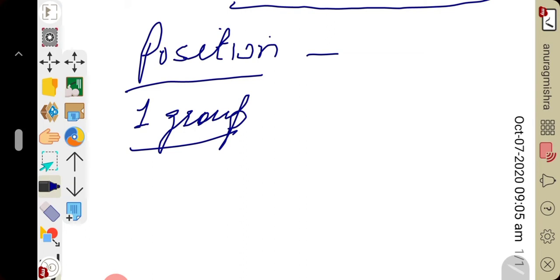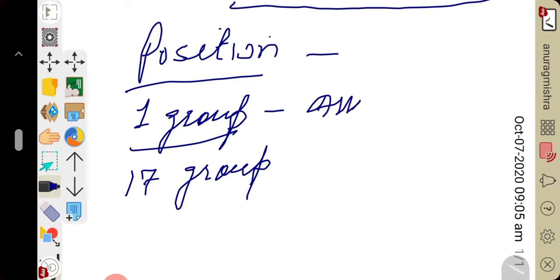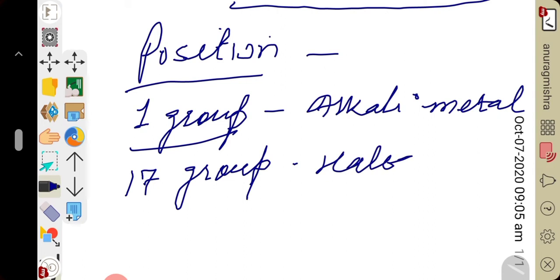This is mainly because some properties of hydrogen resemble the first group elements, that is alkali metals, while some properties of hydrogen match group 17, that is halogens.